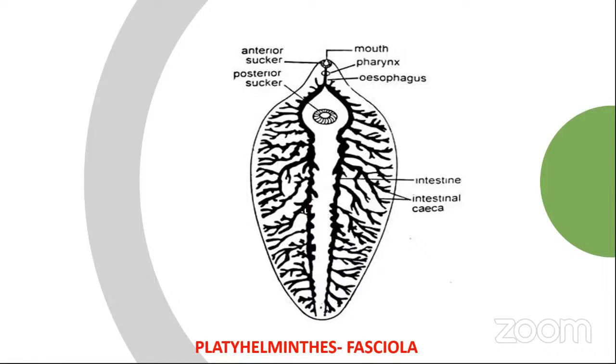Fasciola lacks a circulatory system, but the ramification of the digestive canal, the branched digestive system, distributes nutrients to different parts of the body. Digestion is mostly extracellular for some, but somehow intracellular digestion also occurs.